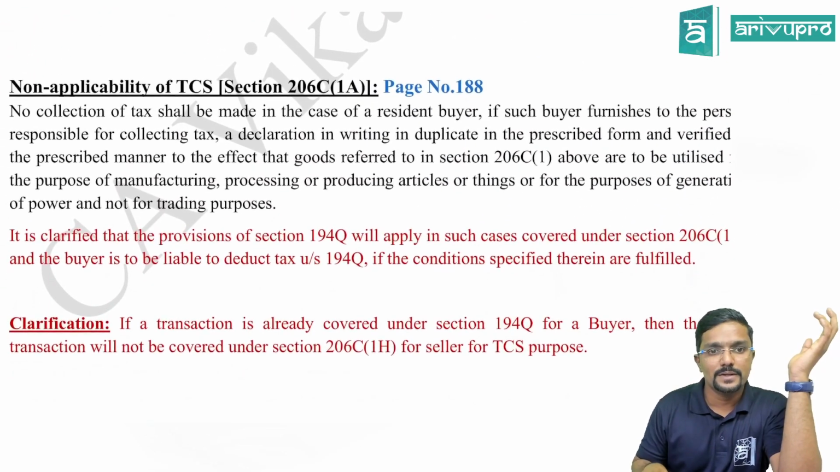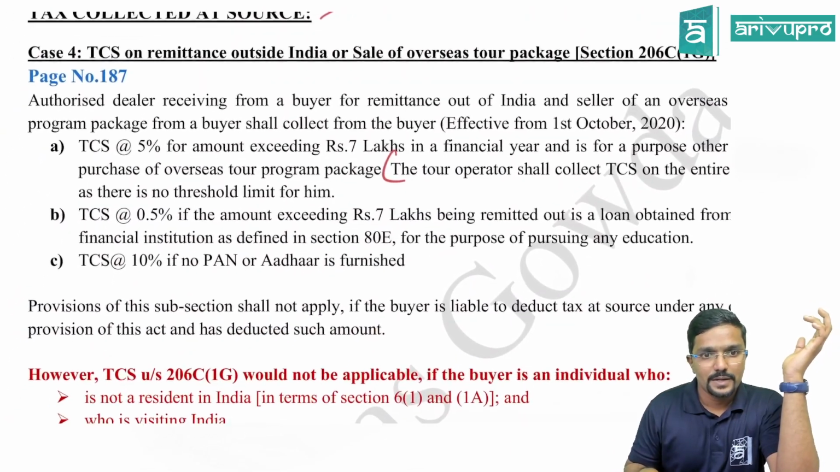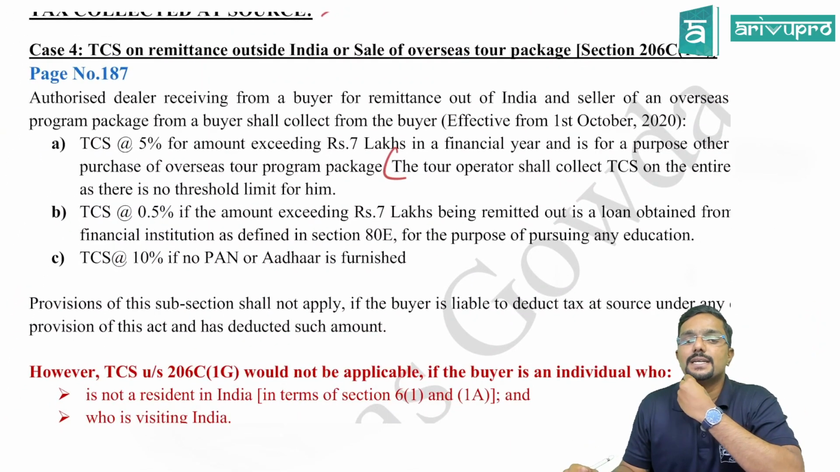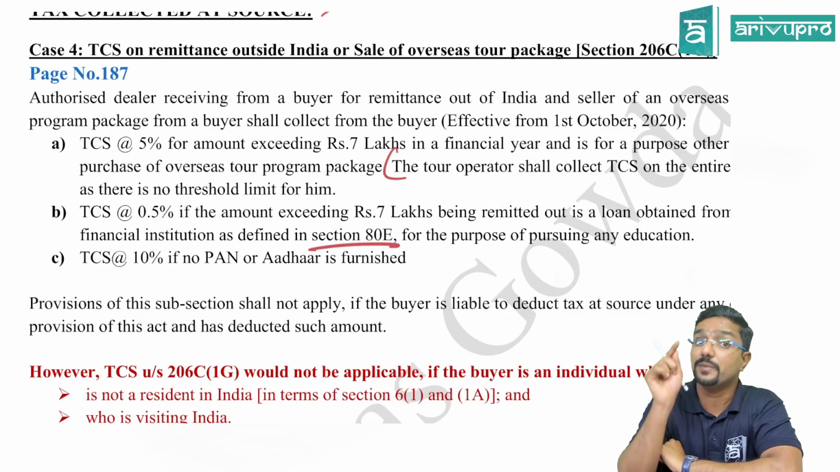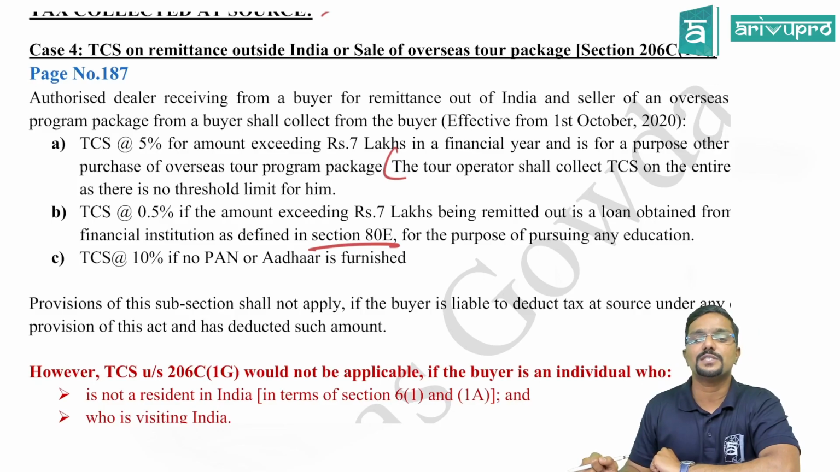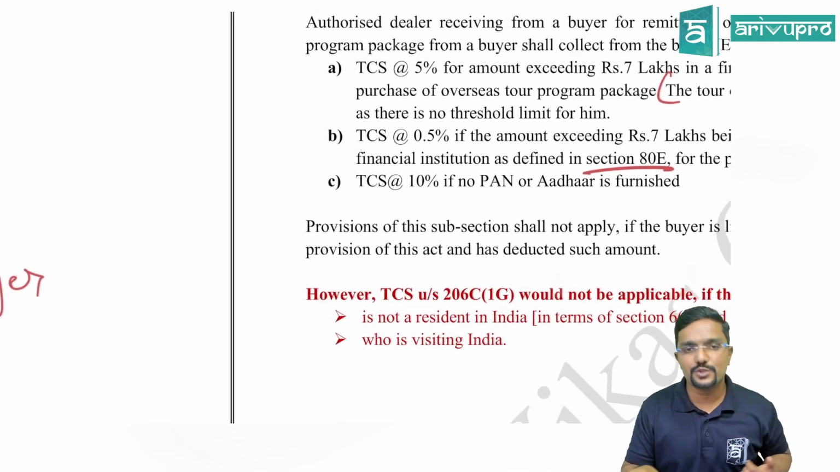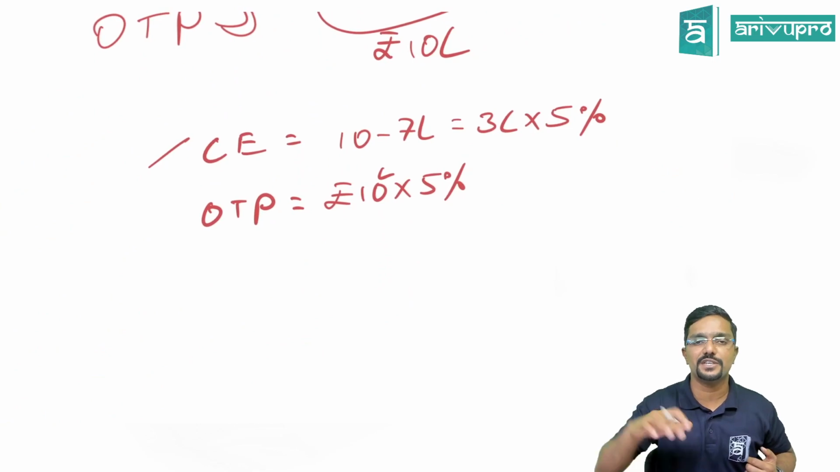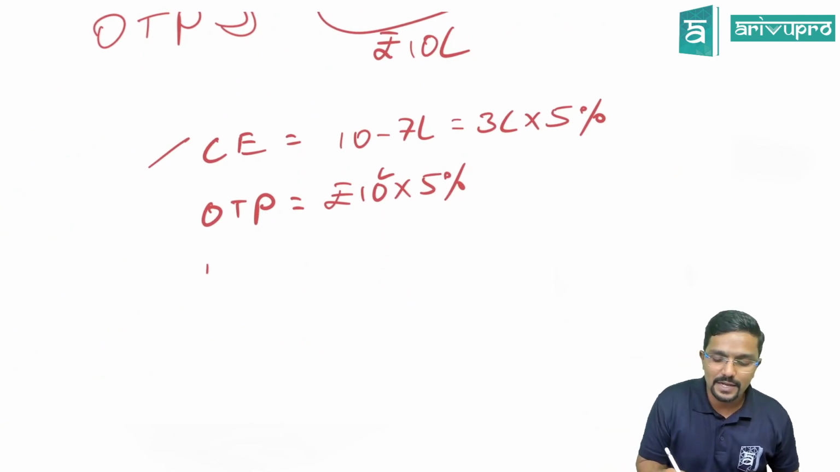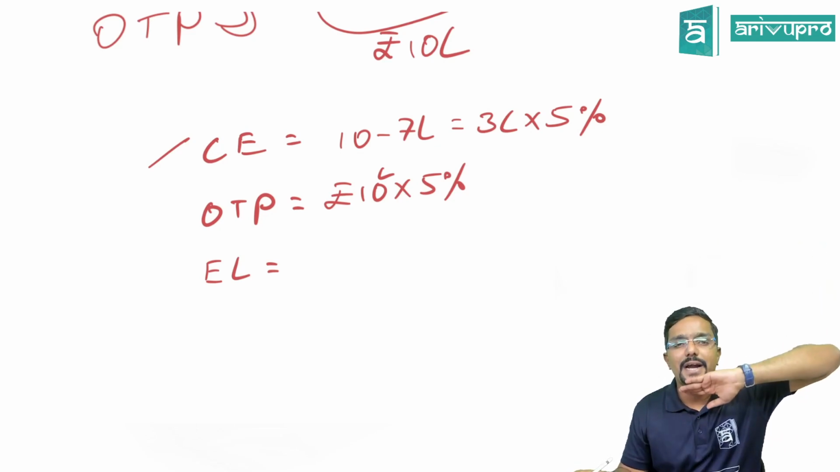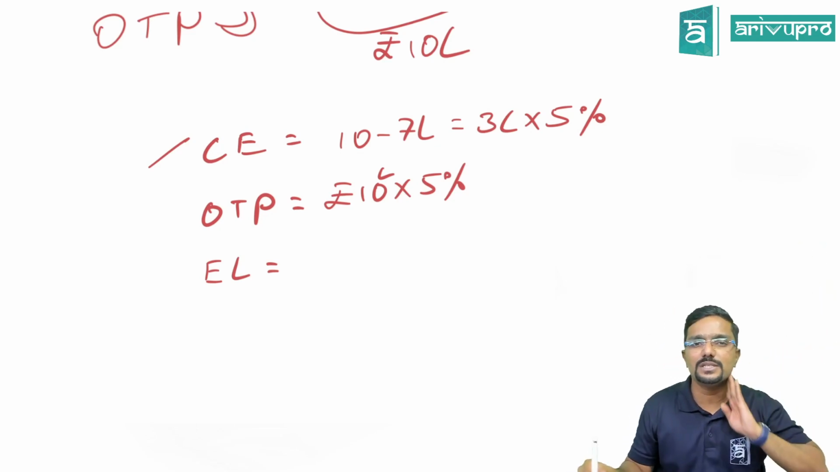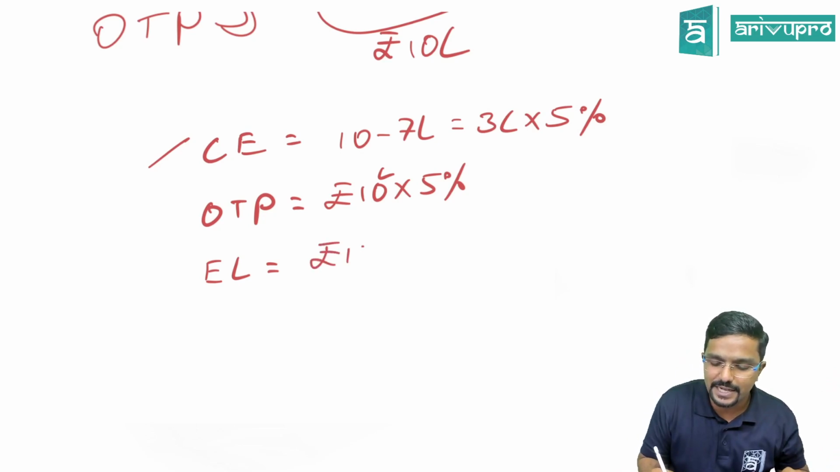Okay, sir. Then next, second point, TCS at 0.5% if the amount exceeding 10 lakhs being remitted out is a loan obtained from financial institution as defined in section 80E. 80E talks about education loan for the purpose of pursuing any education. Now assume you are a student who wants to pursue foreign education in a foreign country. So you have taken an education loan in India to pursue higher education in a foreign country. And what is the amount of that loan? Let us just take it as 10 lakh.